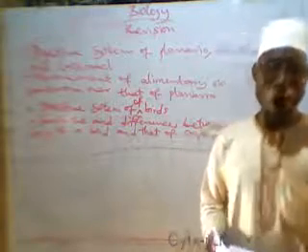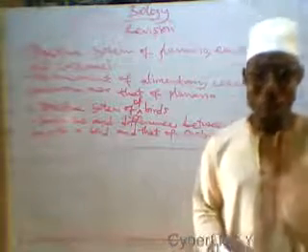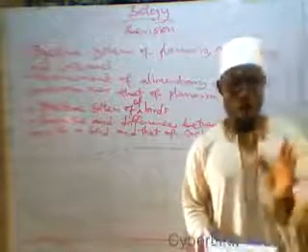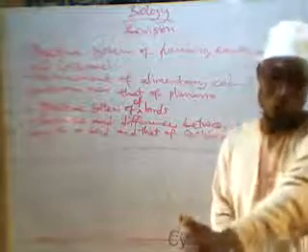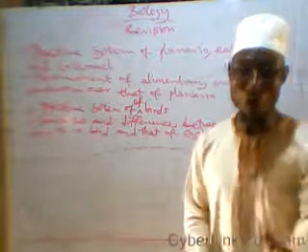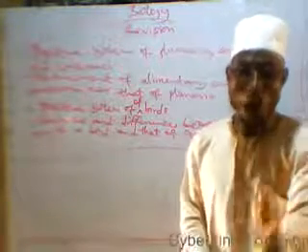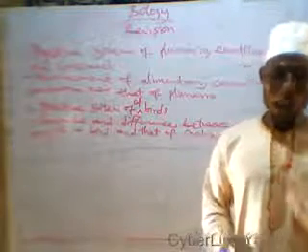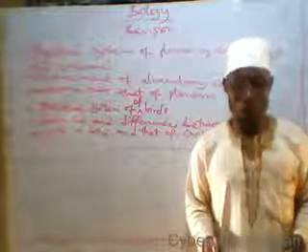Diffusion is the movement of molecules and ions from the region of higher concentration to the region of lower concentration through the medium of air or liquids. While osmosis is the movement of water molecules from the region of lower concentration or high water potential to the region of higher concentration or low water potential through a semi-permeable membrane until equilibrium is reached.